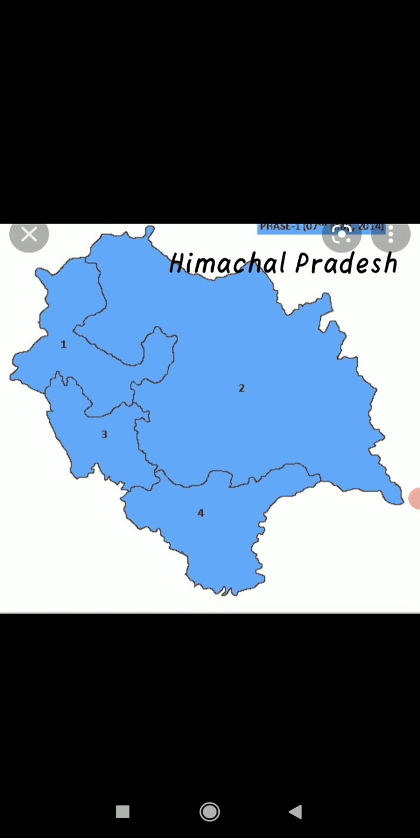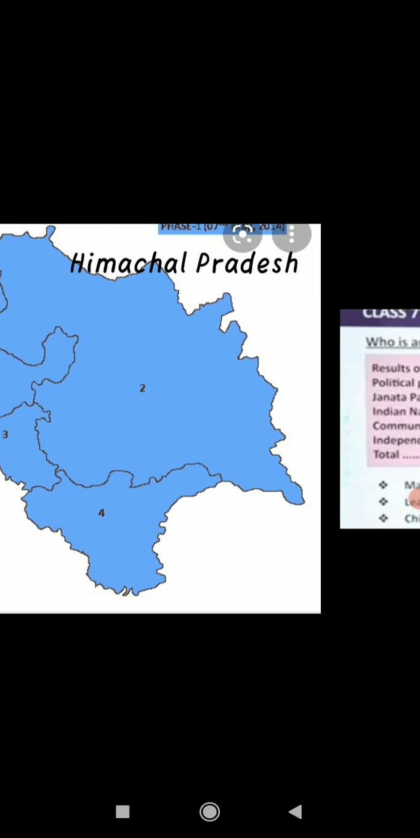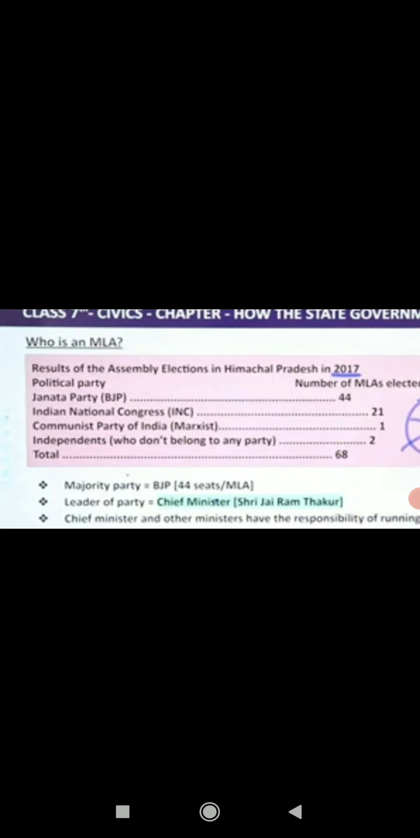Whoever is elected is going to sit at the legislative assembly. I hope this topic is clear to you all. Now here I am going to represent a small data of an election of 2017. I hope this is visible to you all. So basically here it is the result of the election which was held in Himachal Pradesh in 2017.